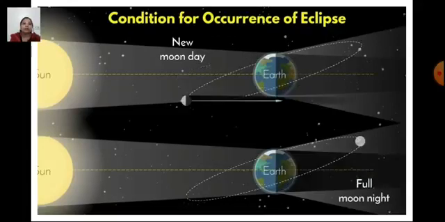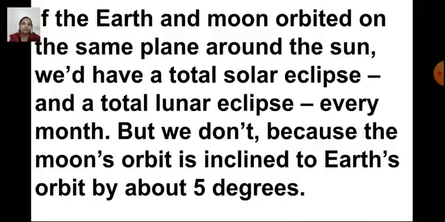Children, the path of the moon around the earth is not horizontal. It is a little elevated. That is the reason why we cannot see the eclipses so frequently, that is, on every new moon day and every full moon night. If the earth and the moon orbited on the same plane around the sun, we would have a total solar eclipse and a total lunar eclipse every month.